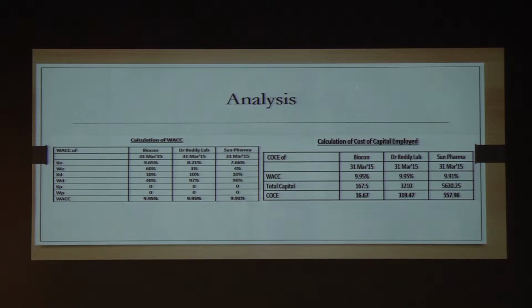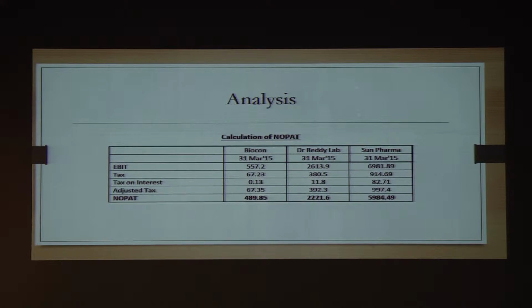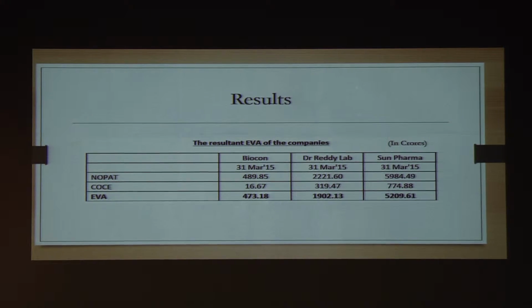Also, by using the weighted average cost of capital, we have found the cost of equity, cost of debt, and thereby by using the appropriate formulas, we have calculated the cost of capital employed. Then by using the appropriate formulas, we have found the net operating profit after taxes. And thereby, by using the net operating profit after taxes less cost of capital employed, which gave us the EVA, we have found the EVA of the three companies, that is Biocon, Dr. Reddy's Lab, and Sun Pharma.